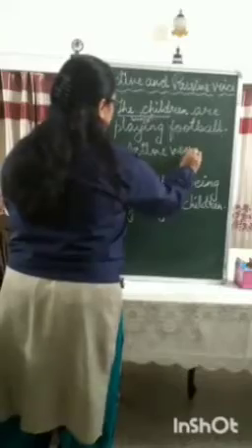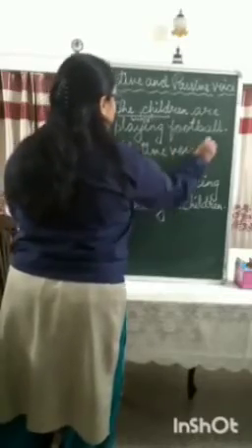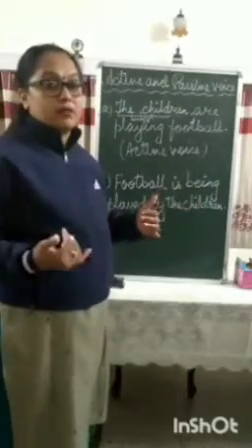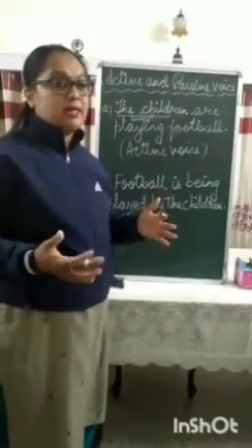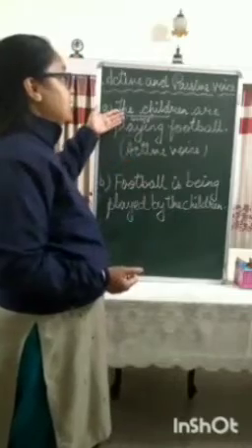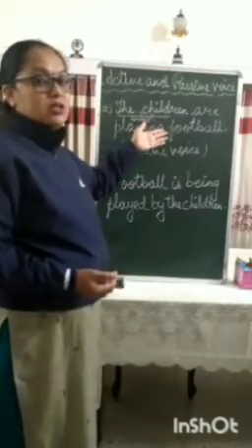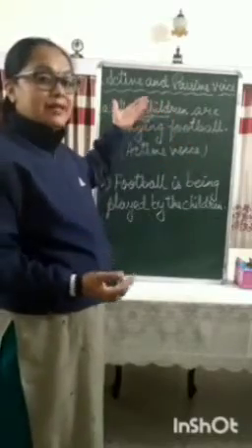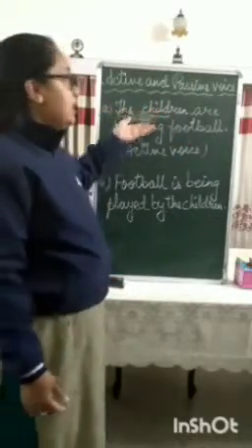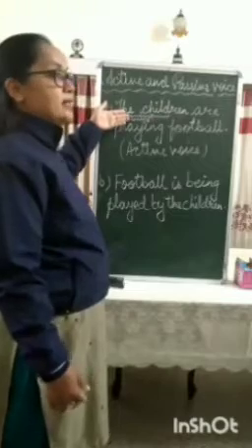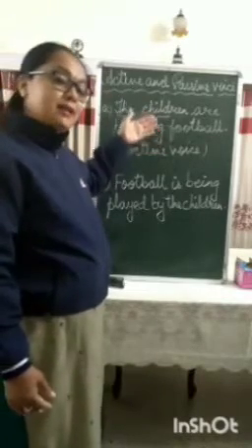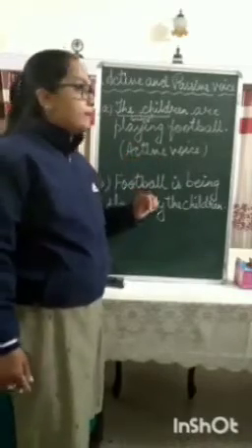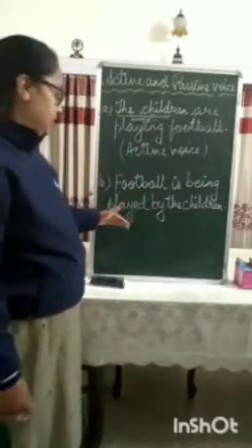Okay, this you have to understand. You have to first recognize whether a sentence is written in an active voice or a passive voice. And the easiest way to do it is to see whether the subject is doing the action or not. If the subject, and you know subject always comes at the beginning of the sentence. Okay, so when the subject in a sentence is doing some action, that sentence is said to be written in active voice. Okay, now look at the second example.